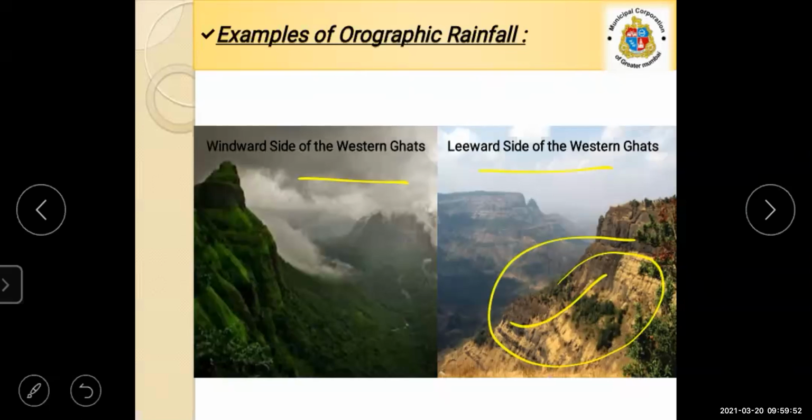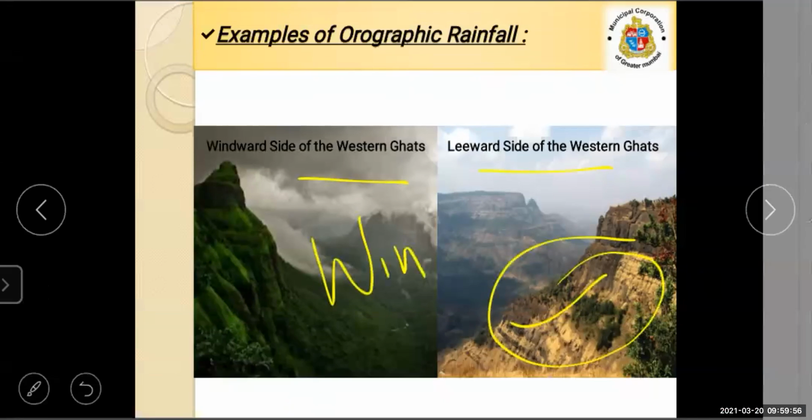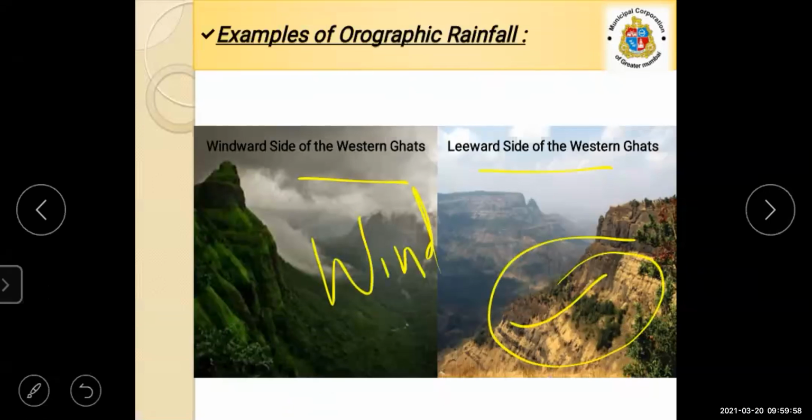This side is known as the windward side, and the dry region, that is the rain shadow region, is known as the leeward side. This is about the windward side and leeward side in orography rainfall.